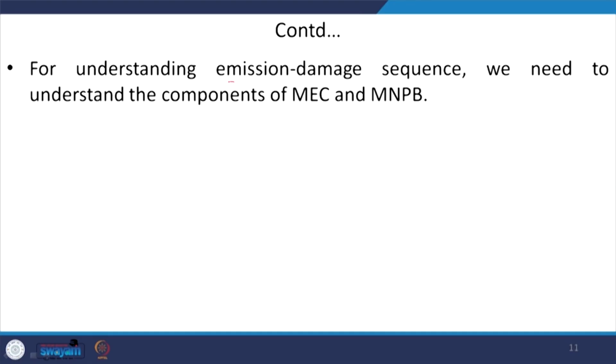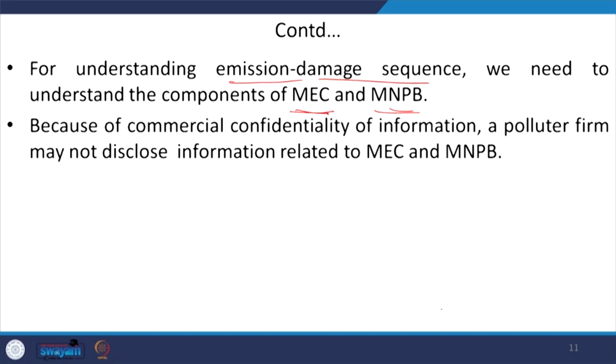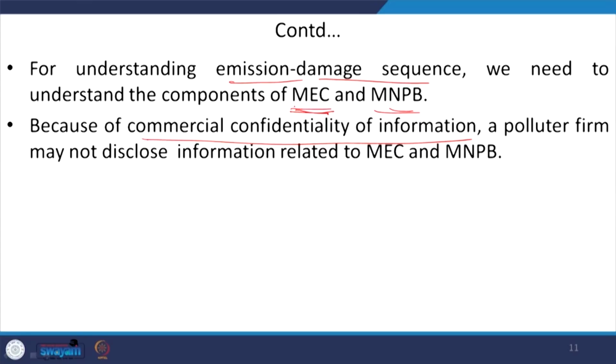For understanding this emission damage sequence that we talked about, we need to understand two concepts. The first one is the marginal external cost concept, or what are the components of marginal external cost and what are the components of marginal net private benefit. And as we understand, in the case of firms we face the problem of commercial confidentiality of information. Because of this issue, we cannot get adequate information related to the composition of this MEC, marginal external cost, and marginal net private benefit.